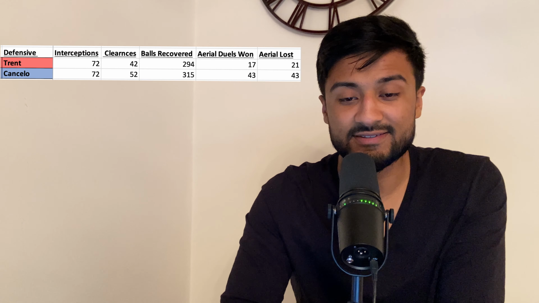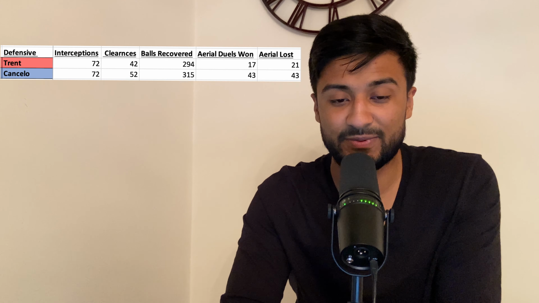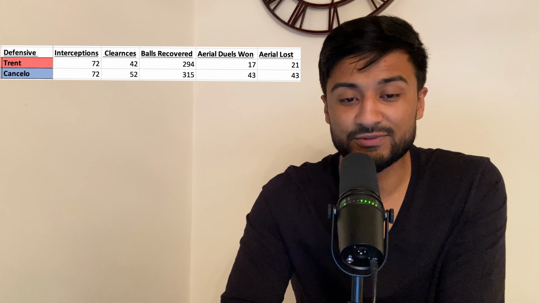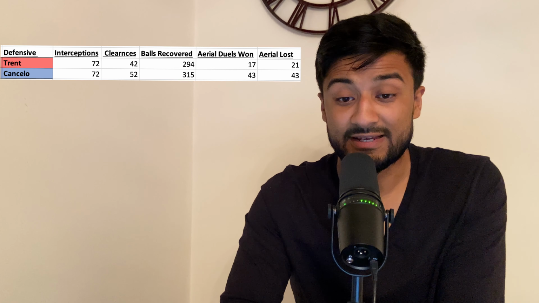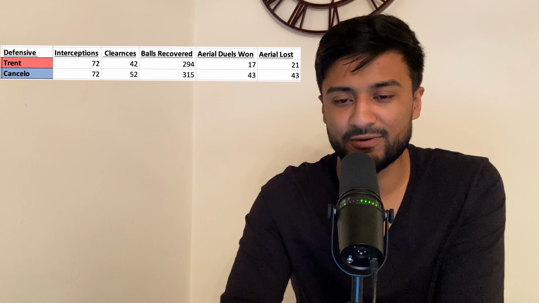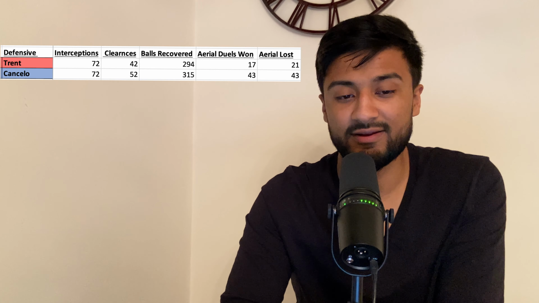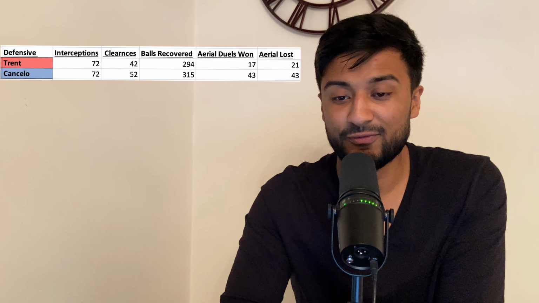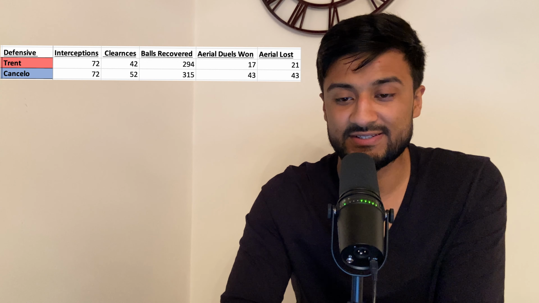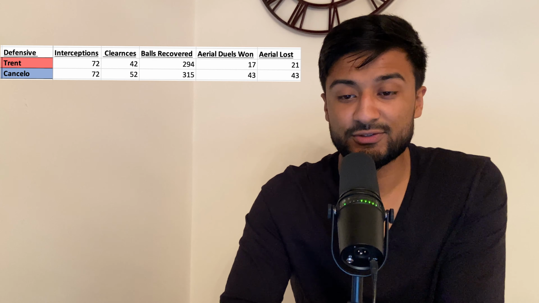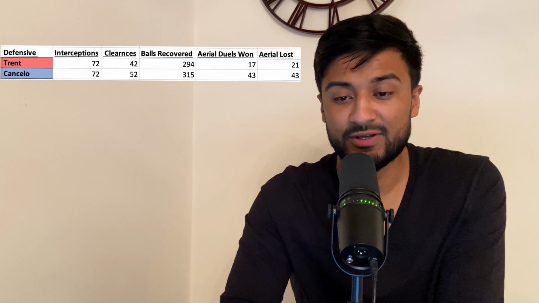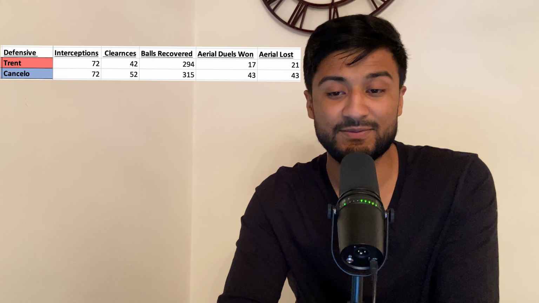So what this shows is Cancelo is clearly the better defender. He does the better defending. But besides the tackles, Trent's pretty neck and neck, like the interceptions, the clearances, the blocks are pretty close. And if we look at the aerial duels won, okay, Cancelo embarrasses him on that. 43 aerial duels won compared to Trent's 17. And aerial duels lost, 21 by Trent, 43 by Cancelo. So Cancelo attempts more aerial duels and tackles, and he wins more. But in terms of who the winner on the defensive side is, it's clear it's Cancelo.